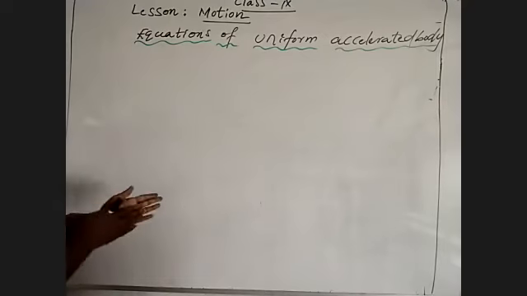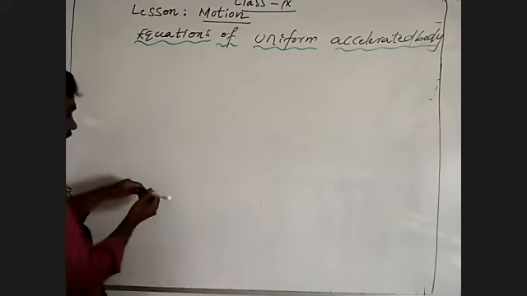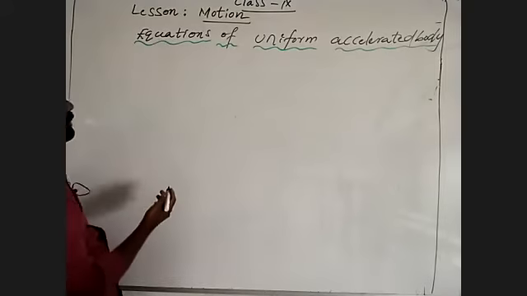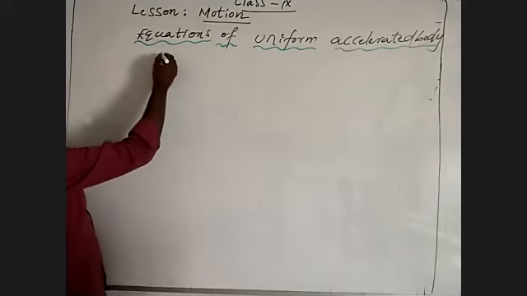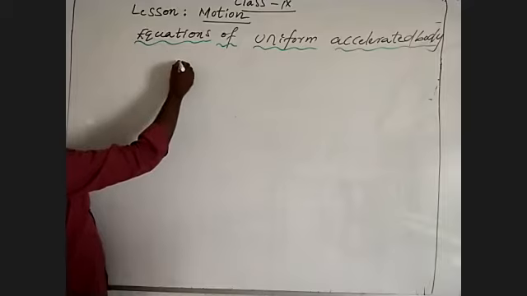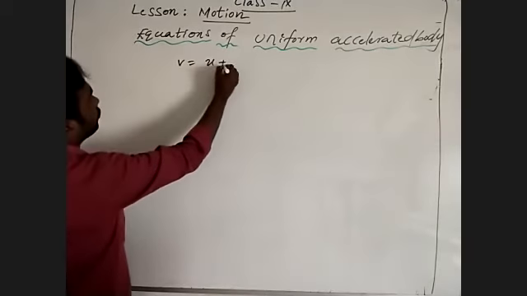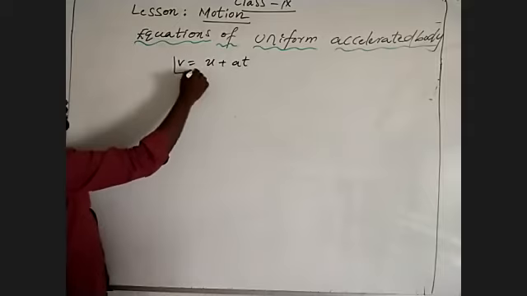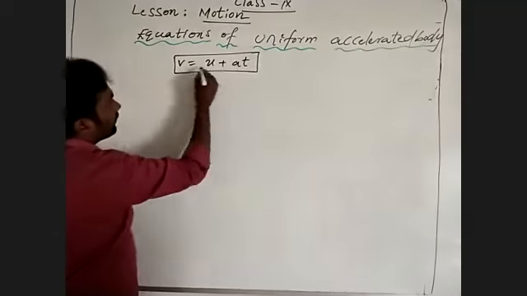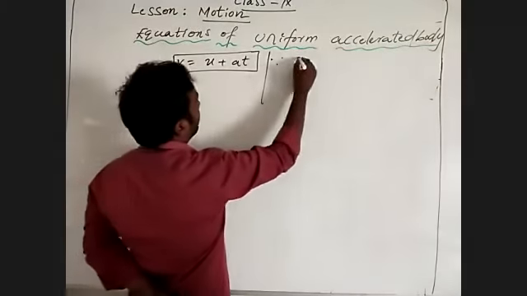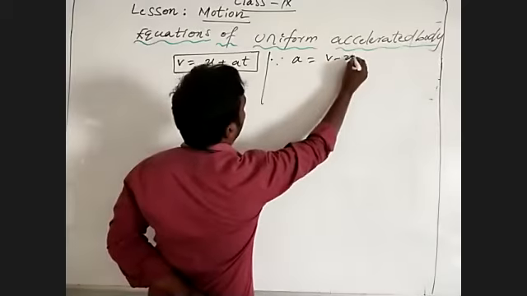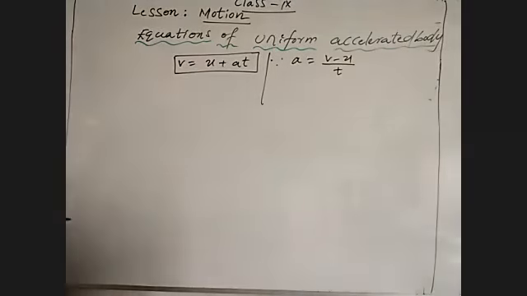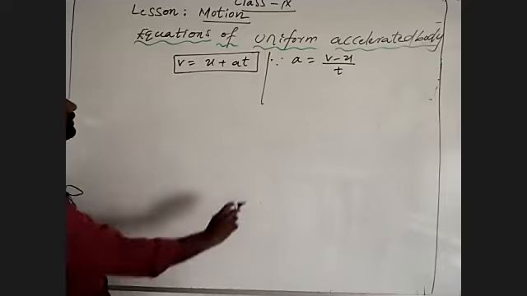We start to derive another equation. Already we know v is equal to u plus at. This is the one equation we derived, and it came from acceleration is equal to final velocity minus initial velocity in a given interval of time t.